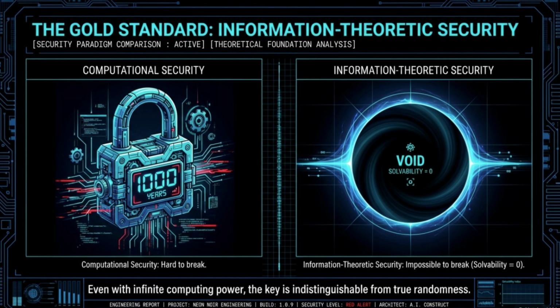On the right is our objective, Information-Theoretic Security. Look at the void graphic. This is the mathematical event horizon we achieve through rigorous privacy amplification. Here, the solvability is zero. This isn't about making the lock stronger, it's about making the key indistinguishable from the background noise of the universe. Even with infinite computing power, even with a perfect quantum computer, the key remains fundamentally unbreakable because the information CRIS needs simply does not exist in the final bit stream.